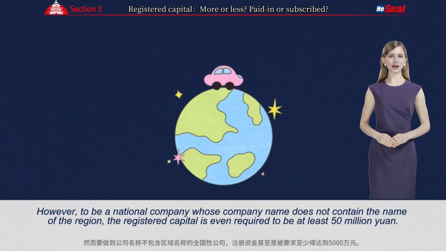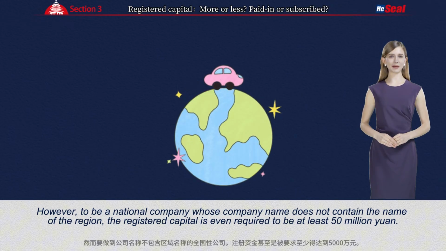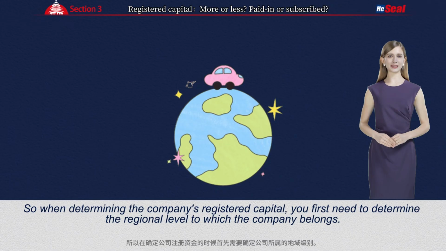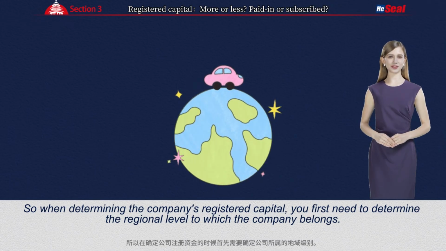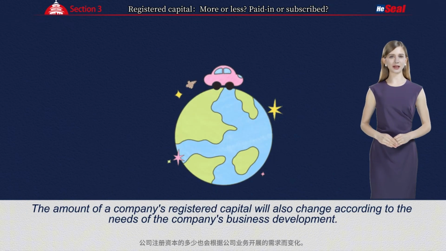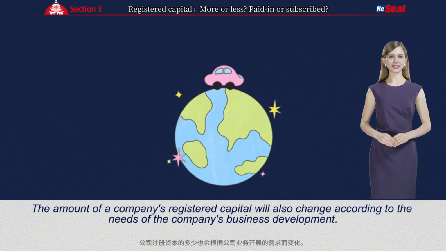However, to be a national company whose company name does not contain the name of the region, the registered capital is even required to be at least 50 million yuan. So, when determining the company's registered capital, you first need to determine the regional level to which the company belongs. The amount of a company's registered capital will also change according to the needs of the company's business development.